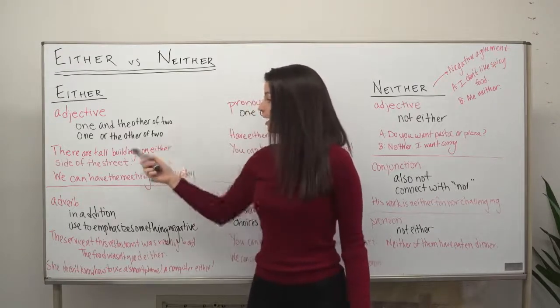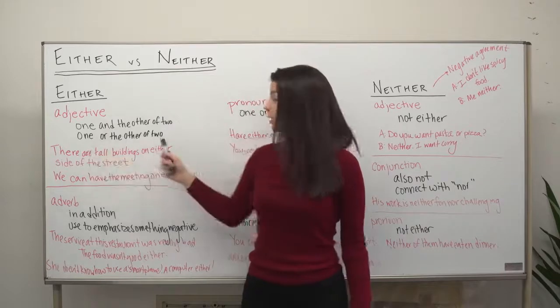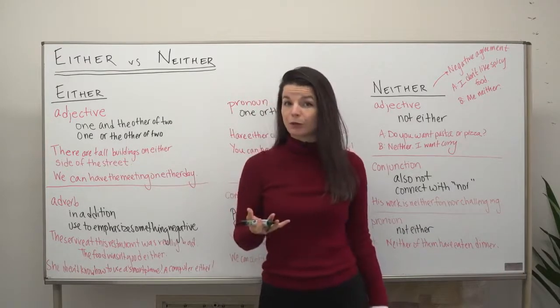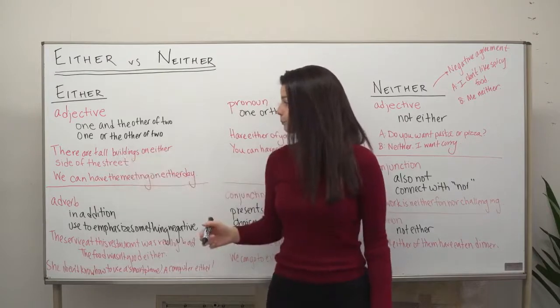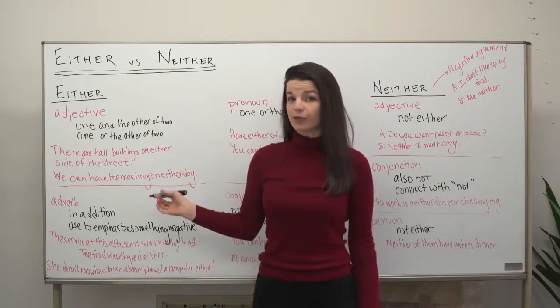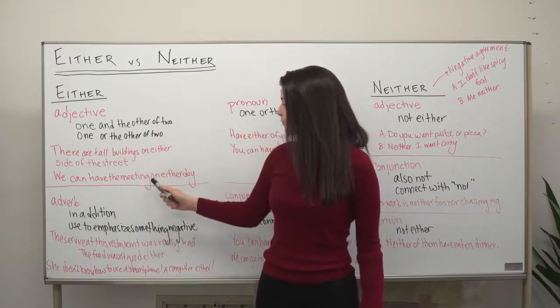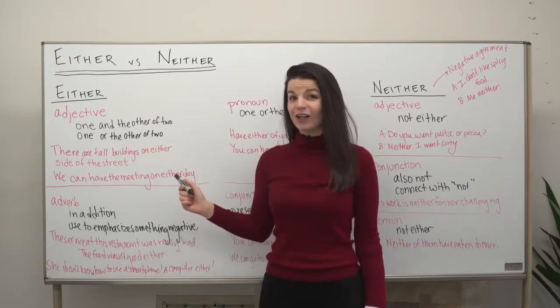In this case, we're using the word side. But when you use either in this way, you don't need to use the plural form of the noun that follows. Let's look at the second example sentence for this point. We can have the meeting on either day, on either day.